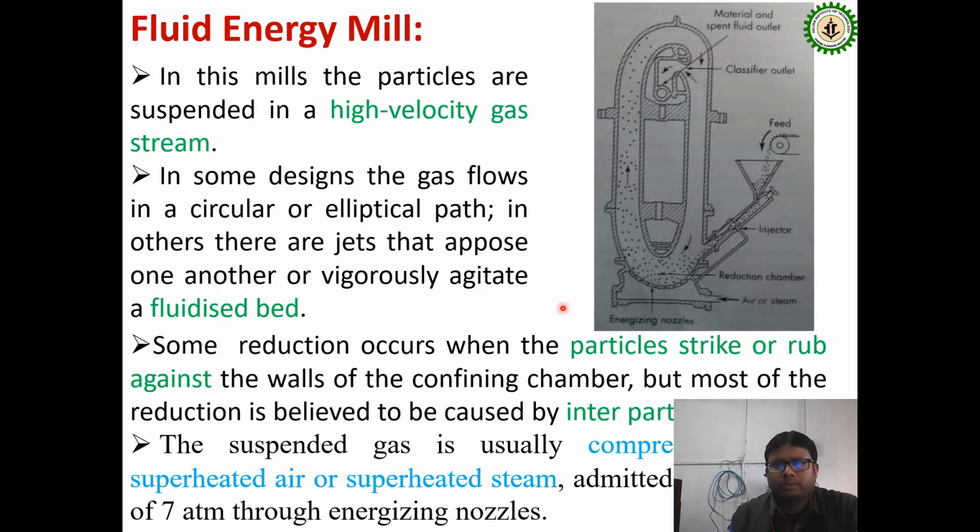The next one is the fluid energy mill, the last size reduction equipment we are discussing here. In this case, the particles are suspended in a high velocity gas stream. The feed is given in this direction, and the air passes to the bottom. This is the operation zone, and the product that comes out can be collected from this section, where we obtain the final size product.